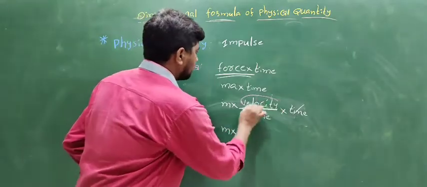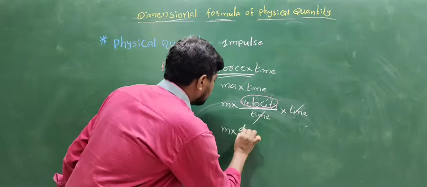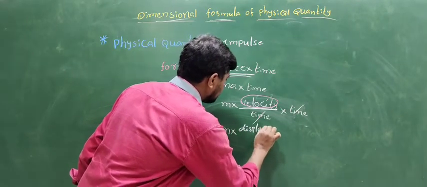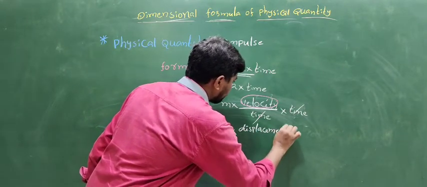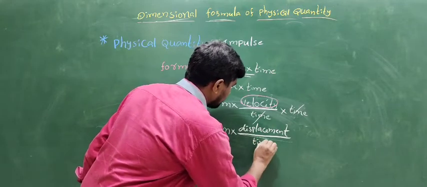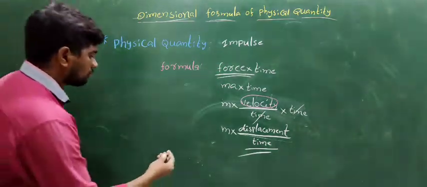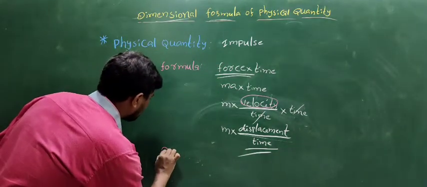What is the velocity? Change in displacement is called velocity: displacement by time. This is the formula of impulse. Next is the dimensional formula.